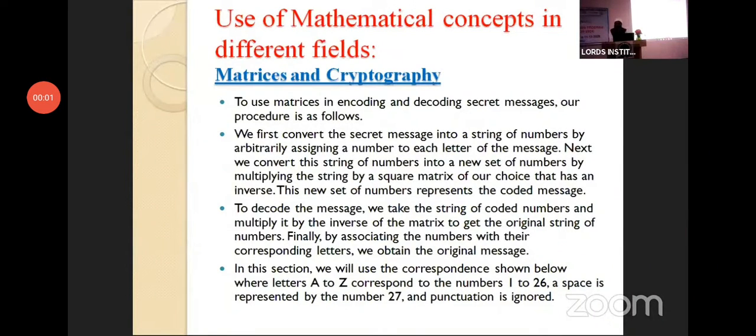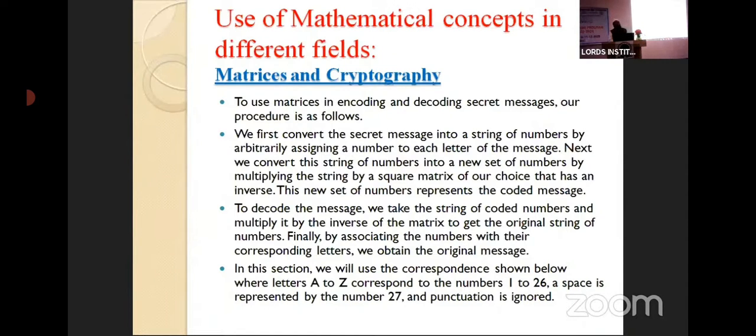On field, that is from the cryptography. Now you see how nicely we are using the multiplication of matrices and inverse of the matrices for coding and decoding, encoding and decoding, encryption and decryption. Yes, and you will really enjoy. We are taking some example also, so you will really enjoy.